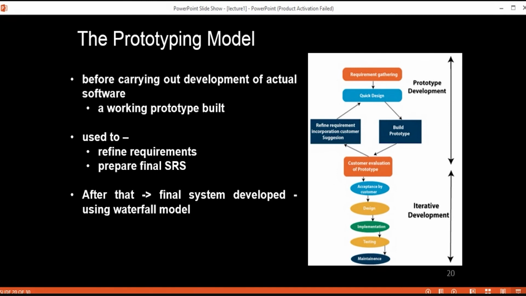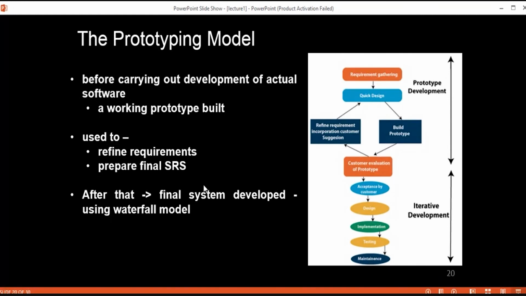So this is all about the prototyping model. This prototyping model is good, but the key point is that the customer and developer must both agree that the prototype is built to serve as a mechanism for defining or finalizing the requirements only, and it should then be discarded, and the actual software should be developed focusing on quality, maintainability and reliability.